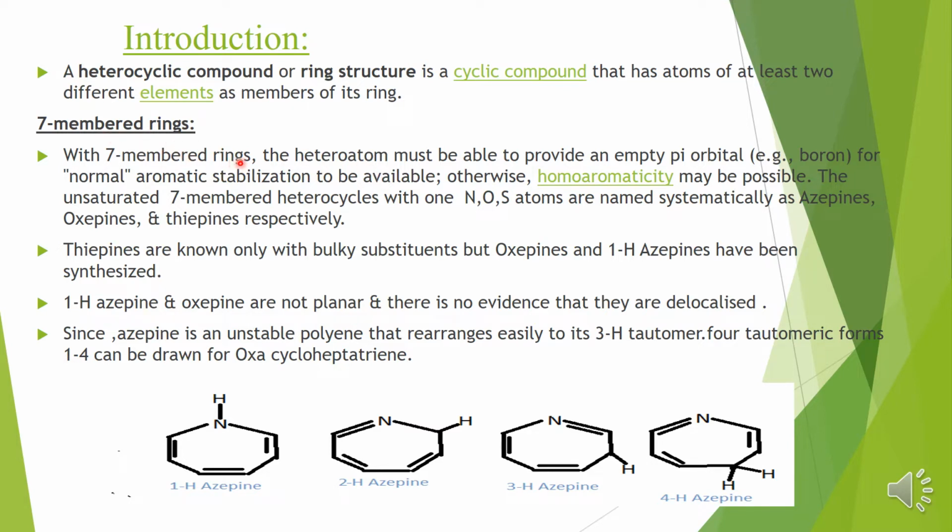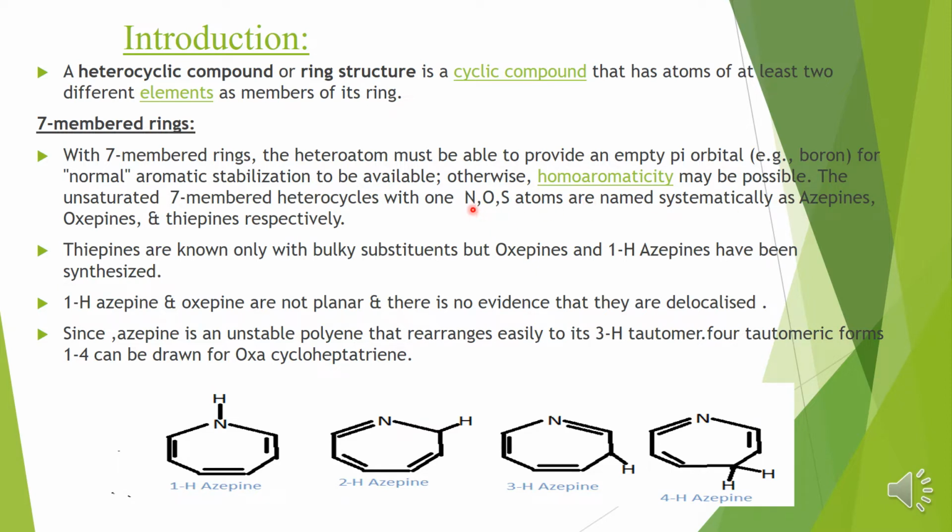In the 7-membered rings, what do we have to study? Here the heteroatom must be able to provide an empty pi orbital. I have said that it has to have one of the nitrogen, oxygen or sulfur atoms. It depends on the atom attached.